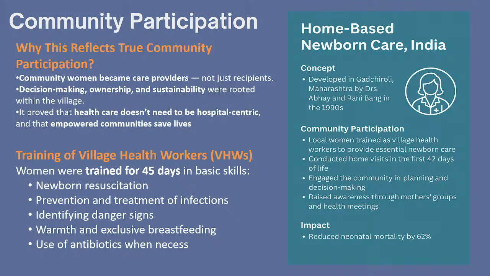Simple interventions such as warmth and exclusive breastfeeding. If the child is born low birth weight, the mother is expected to do kangaroo mother care. It is a very important component that is taught in pediatrics and in community medicine. It is a simple intervention: low birth weight babies, that is those born with less than 2.5 kg of birth weight, are simply put with their fathers or mothers on their chest and enclosed, which helps prevent them from dying.